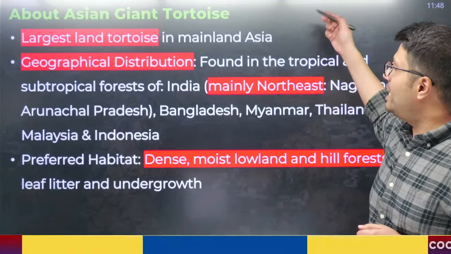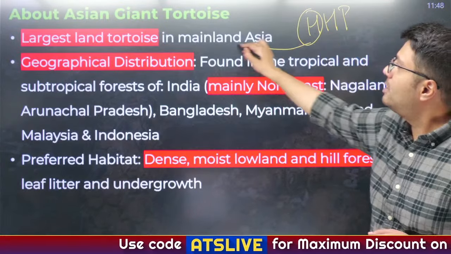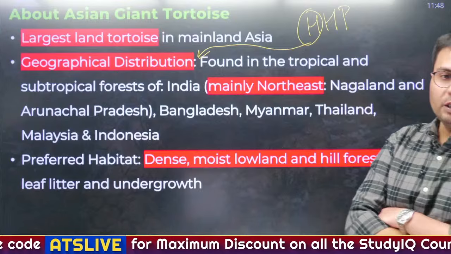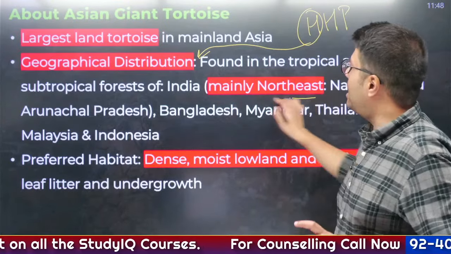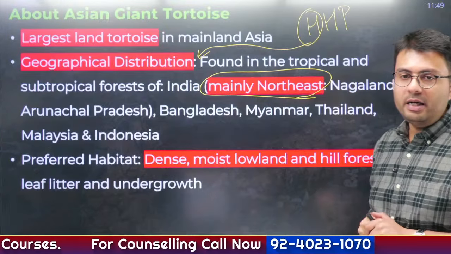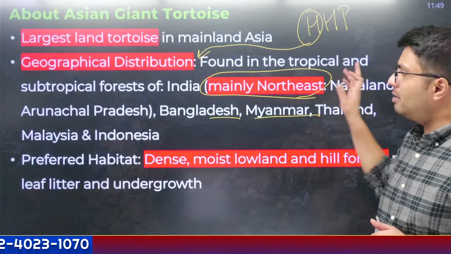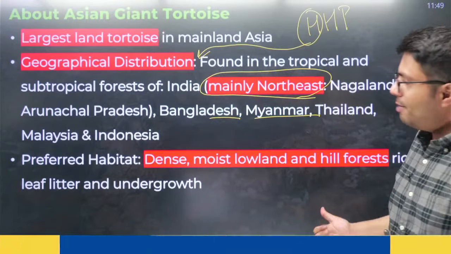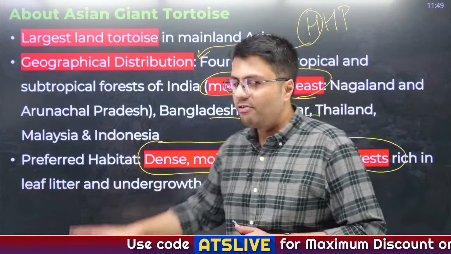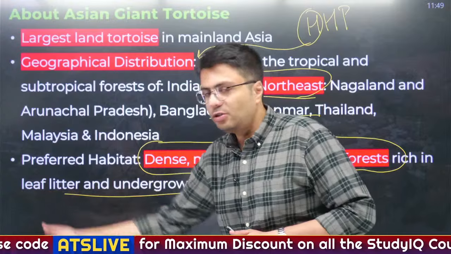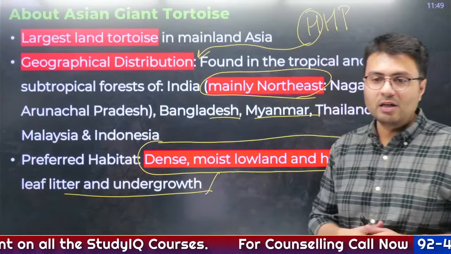Whenever we discuss any species, we discuss habitats, habits and protection status. So let us first discuss known habitats of this species. They are spread across tropical and subtropical forest. In India, they are mainly found in the northeastern part of our country in Nagaland and Arunachal. Whereas in other countries, they are found in Bangladesh, Myanmar, Thailand, Malaysia and Indonesia. They prefer dense, moist lowland and hill forests which are rich in leaf litter and undergrowth. Because tortoise, unlike giraffe, won't be able to reach the trees. So they obviously would eat grass, right?